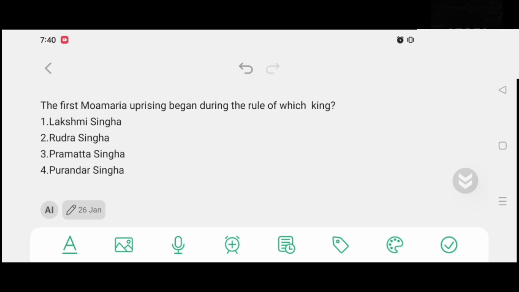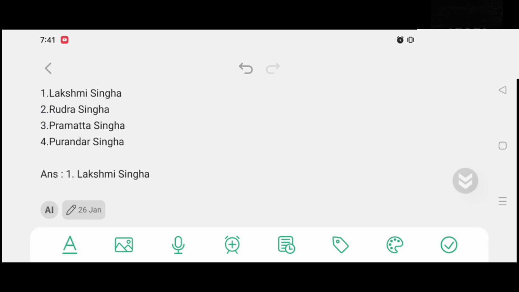The first Maurya uprising began during the rule of which king? Option number 1, Lakshmi Singha. Option number 2, Rudra Singha. Option number 3, Pramatta Singha. Option number 4, Purandhar Singha. And the correct answer is option number 1, Lakshmi Singha.